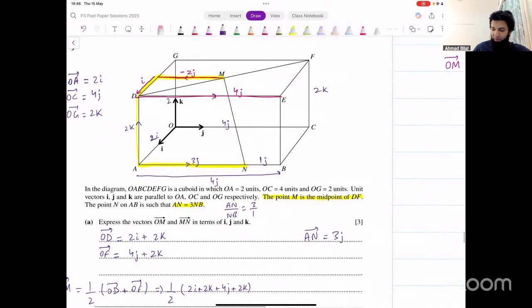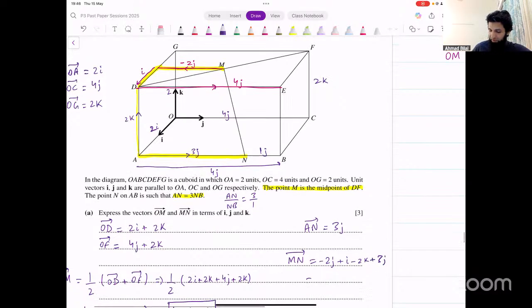Let me write that down here. MN vector, what would that be? We go from M to this point on the left side, that's minus 2j. And then we go in this direction, that's 1i. Right, i is in this direction, that's parallel to that, but it's only 1 unit, so that's plus i. And then in this direction, that becomes minus 2k. And then in this direction, that's plus 3j. You simplify this and see what that gives you. i plus j minus 2k. That's the final result that we get from this.